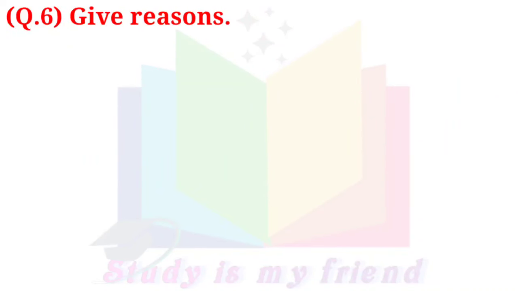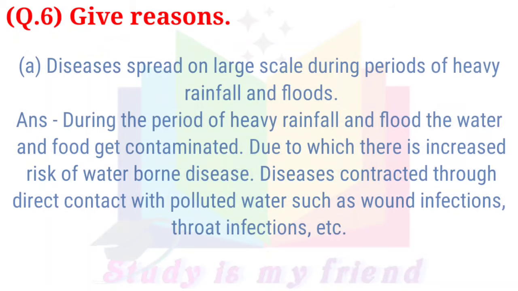Question 6. Give reasons. A. Diseases spread on a large scale during periods of heavy rainfall and floods. Answer: during the period of heavy rainfall and flood, the water and food get contaminated, due to which there is increased risk of water-borne disease. Diseases are contracted through direct contact with polluted water, such as wound infections, throat infections, etc.